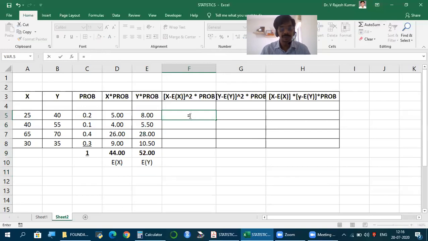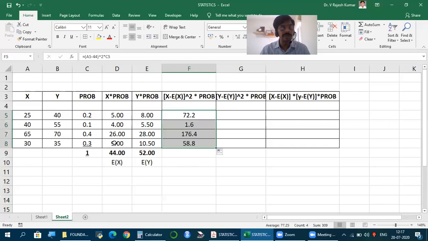Then X value minus mean 44 square into, so X value 25 minus 44, 19, square it into probability. You get some number. So same calculation, let's do for everything.